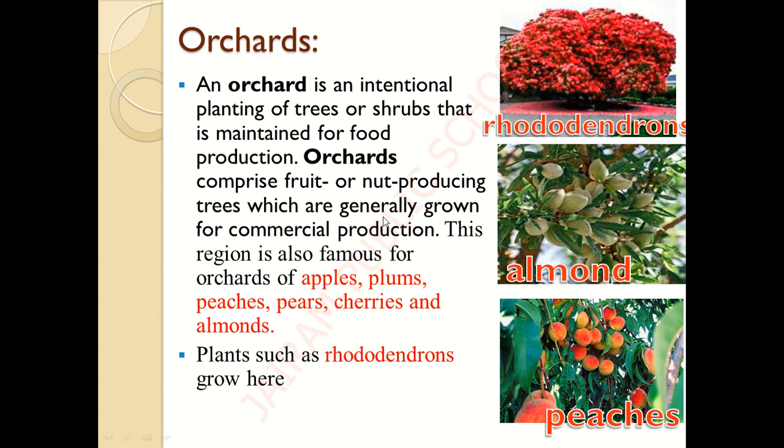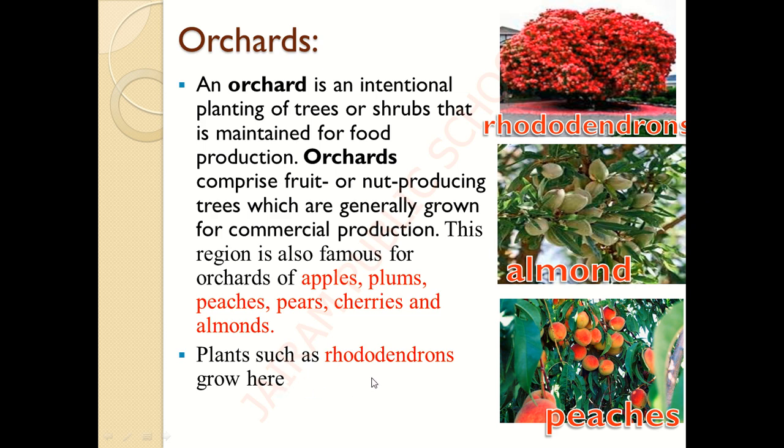So these kinds of trees will be grown in the orchards, and this region is also famous for the orchards of apples, plums, peaches, pears, cherries and almonds. So these are all the famous orchards which we can note down on the Himalayan side. See what are all the orchards here? Apples, plums, peaches. This is the picture of the peaches. It looks like a pale apple, isn't it? It is the peaches and pears. Cherries, we all know cherries and almonds.